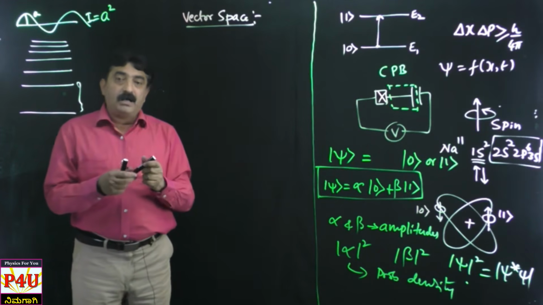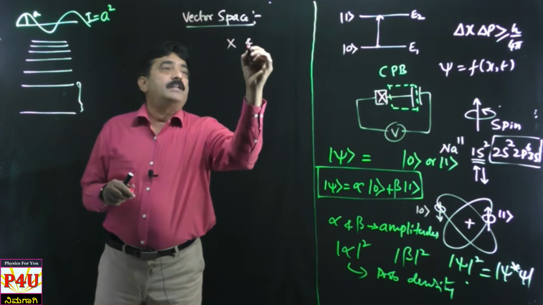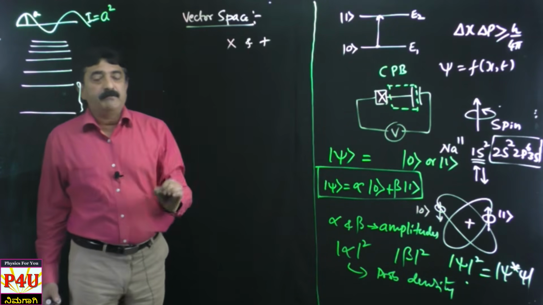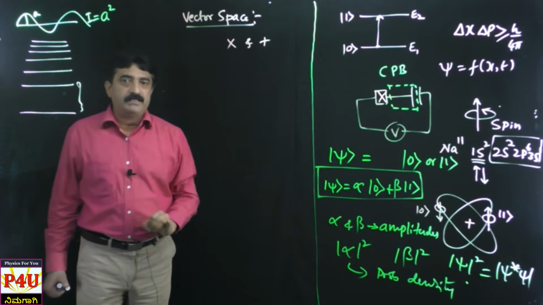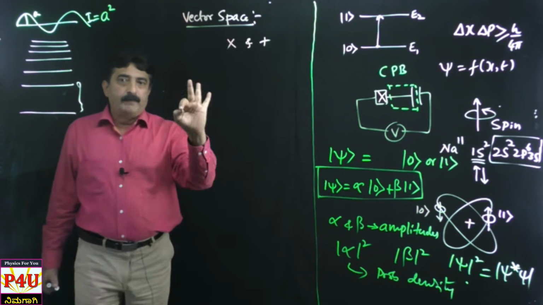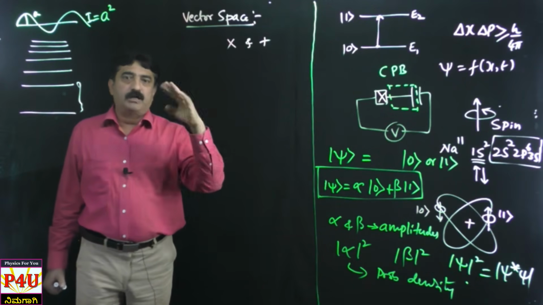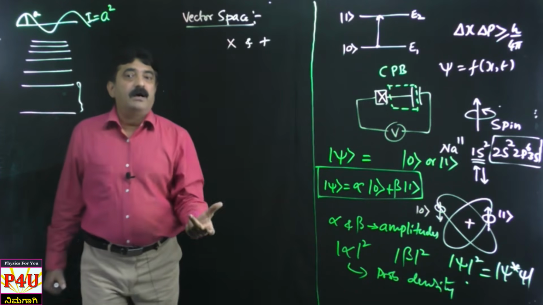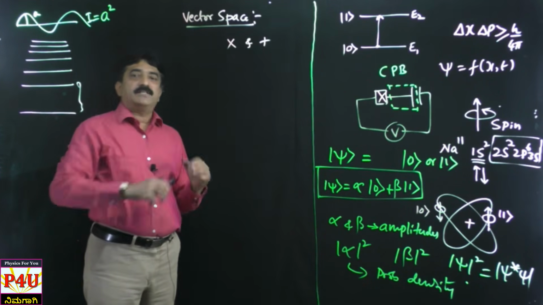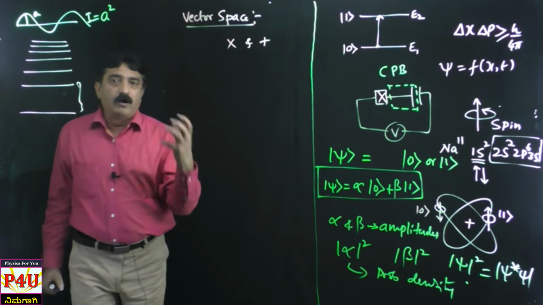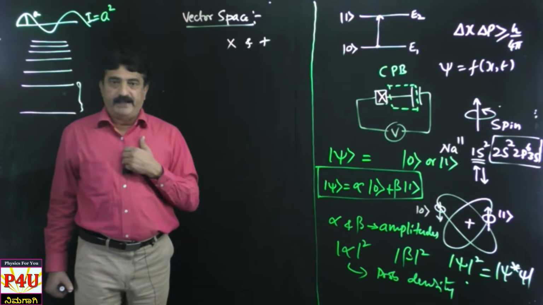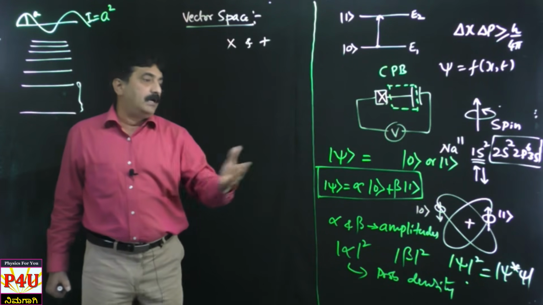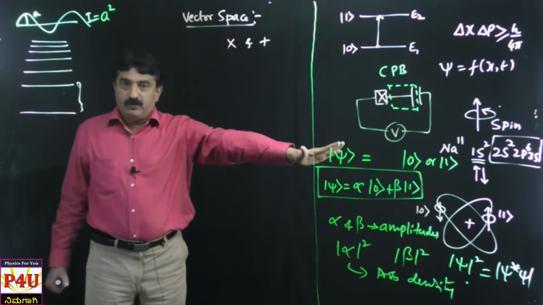Which two operations are? Multiplication and addition. I come to the definition once again. Vector space is nothing but a set consisting of vector elements, scalar elements and two operations, namely addition and multiplication. In a vector space, if all the elements are real, we call it a real vector space. If the members are complex, we call it a complex vector space. Obviously my zeros and ones belong to a complex vector space because psi is a complex number. I will come to that once again later on.